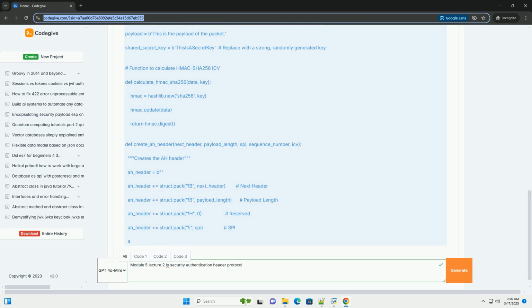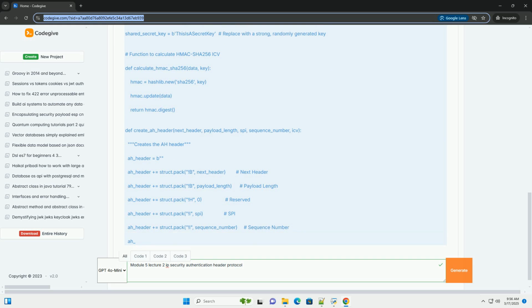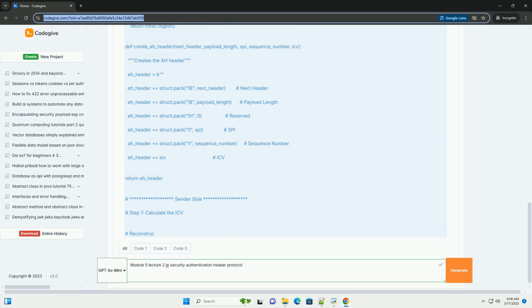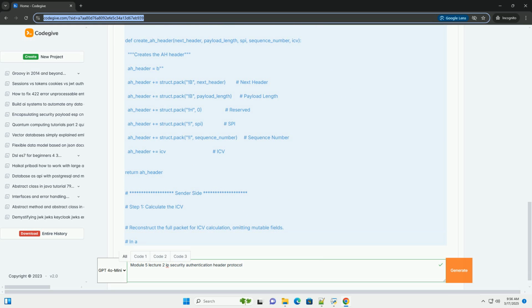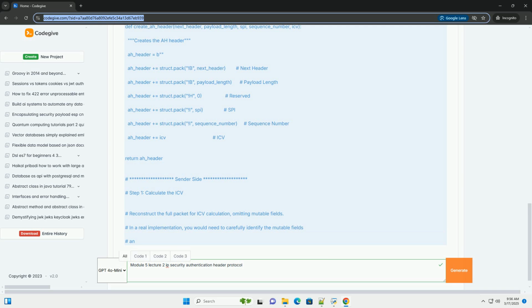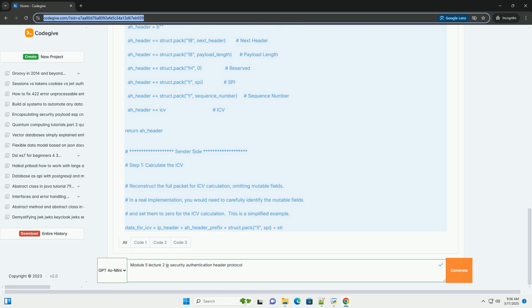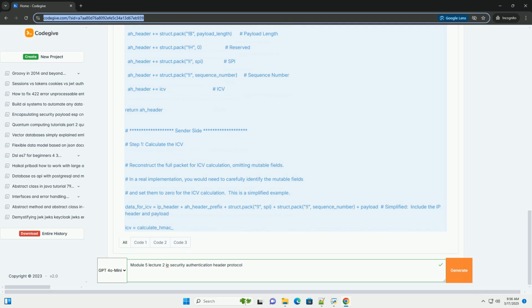Introduction. IPsec, Internet Protocol Security, is a suite of protocols used to secure IP communication. It provides security at the network layer, Layer 3, of the OSI model, allowing you to protect data as it travels across the Internet or within a private network. IPsec is widely used for VPNs, virtual private networks, secure remote access, and secure network-to-network connections. Within IPsec, there are two main security protocols.